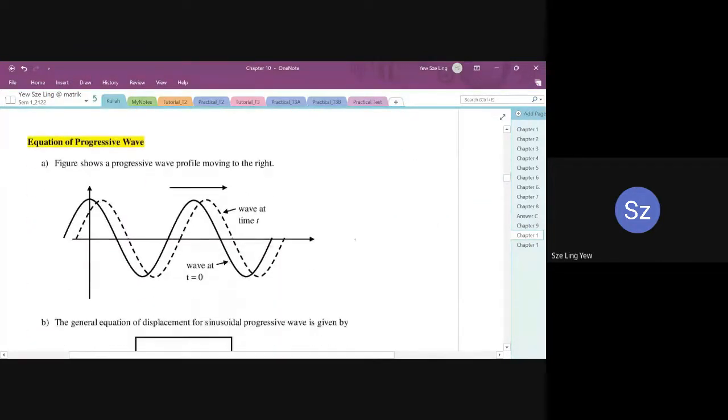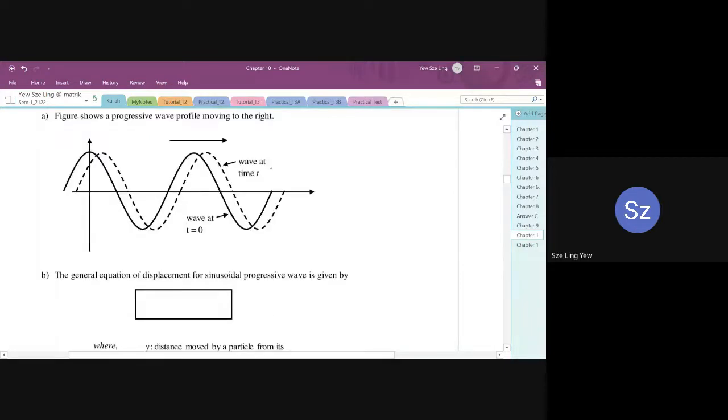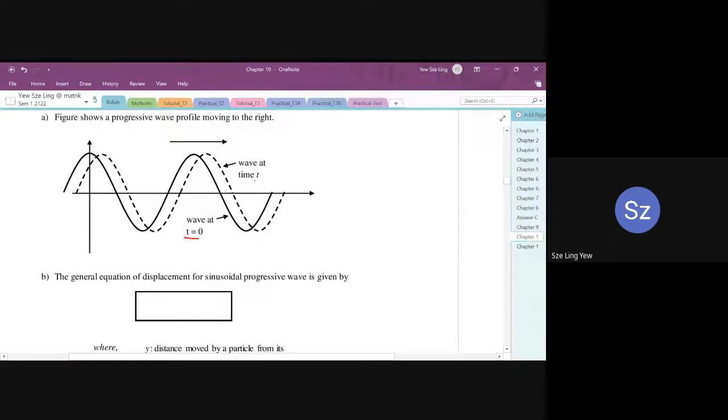So now let's see how to form equations. A figure shows progressive wave profiles moving to the right. So the wave is moving. Initially we have a solid line. The solid line represents the shape of the wave at time t equals 0. And the dotted line represents what happens to the shape of the wave after a time equal to t.